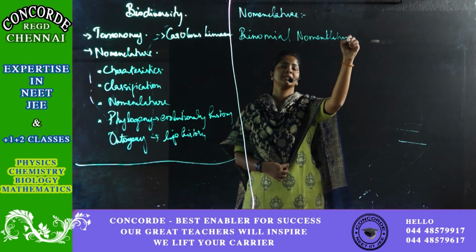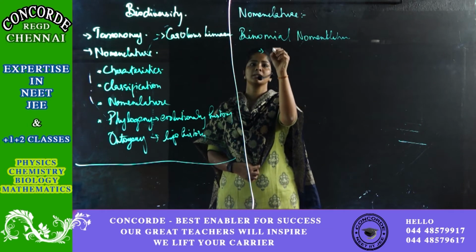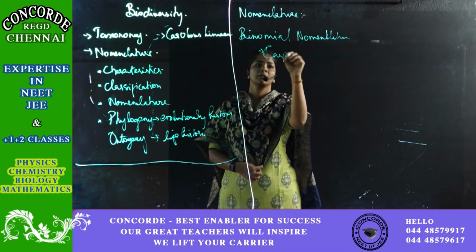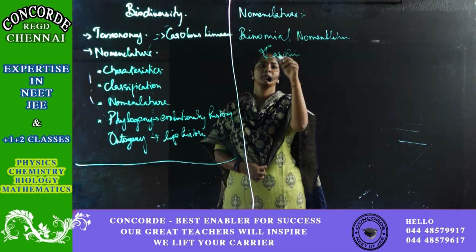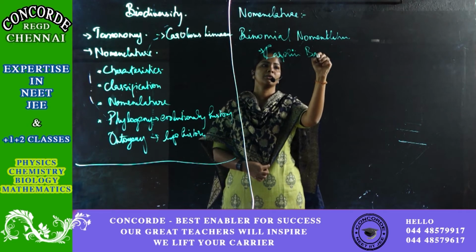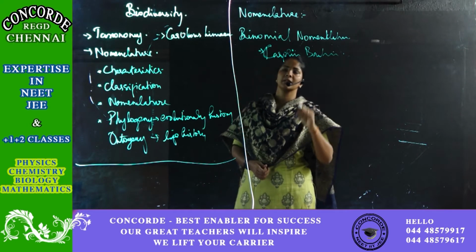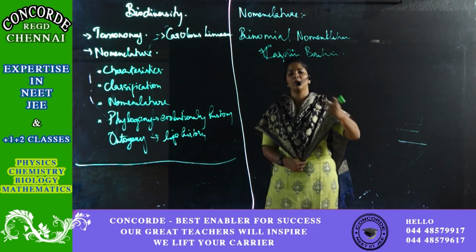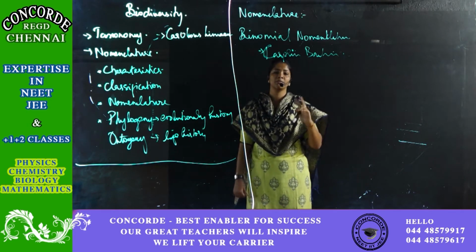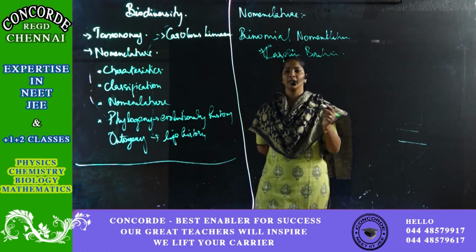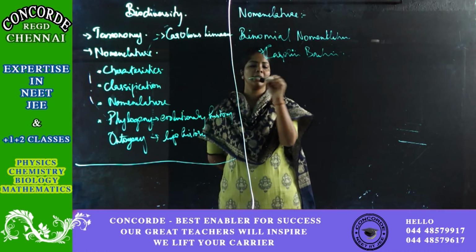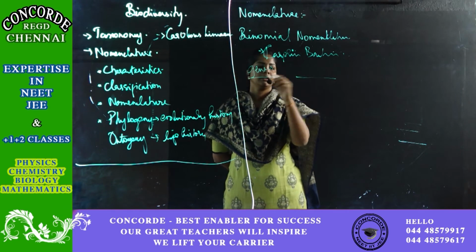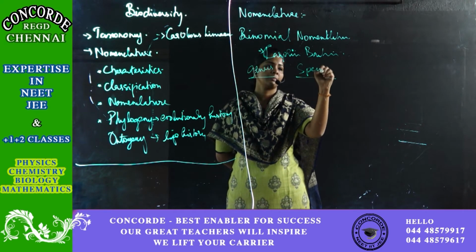This was first given by the scientist called Casprin Bohan. Casprin is a scientist who gave this binomial nomenclature. What did he say in this? Any organism we can name with two names. One is your genus name and then your species name.